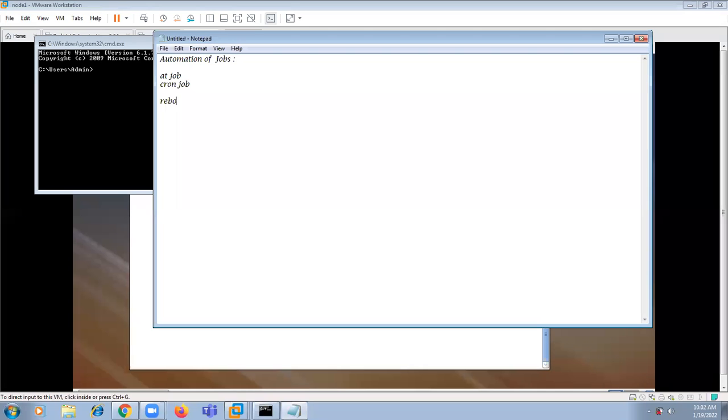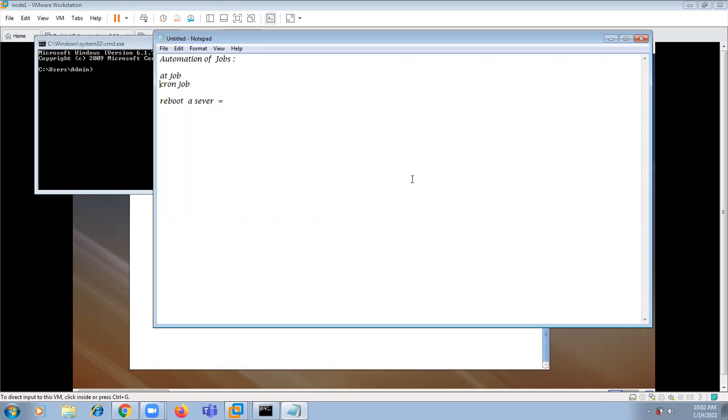For example, I would like to reboot a server. Assume that my client has asked me to reboot a server in the evening at 7 o'clock. I have a doctor appointment at 6 o'clock. I will be going at 6 and may return back at 9:30 or 10, so I may not be available at 7. In these conditions, what can I do? I can schedule a job that reboots the server at that time, so automatically the server gets rebooted. If you want to schedule anything for one time, that is called at job. And if you want to schedule anything for multiple times, that is called cron job.